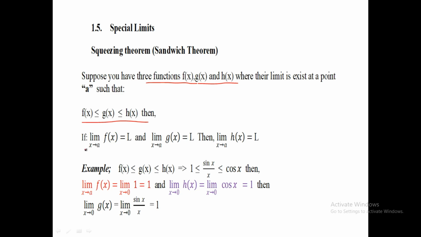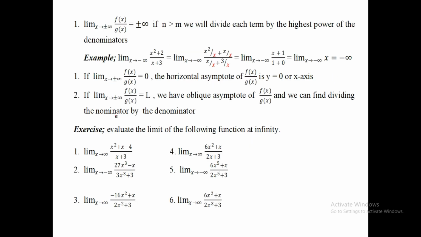Then, if the limit of f of x is L and the limit of h of x is L, the limit of g of x also approaches L. That's why it is the middle function. We have three functions, and g is the middle one.